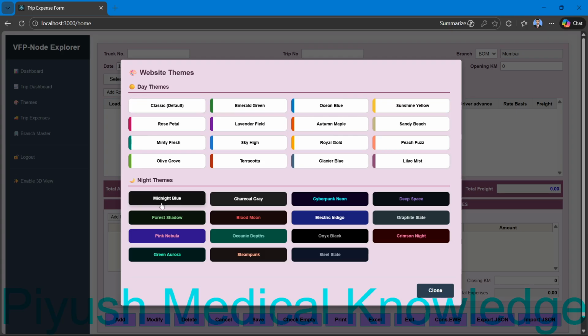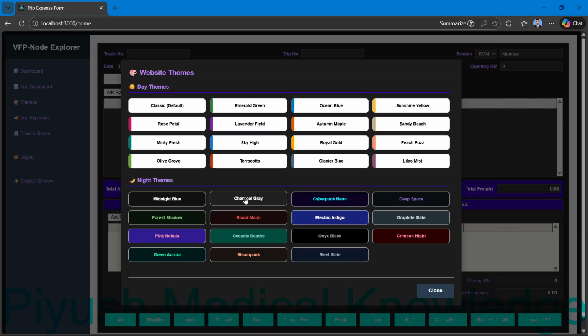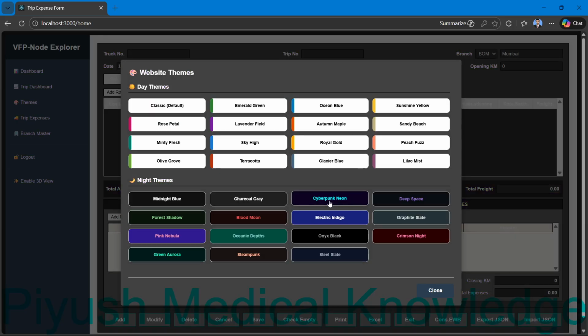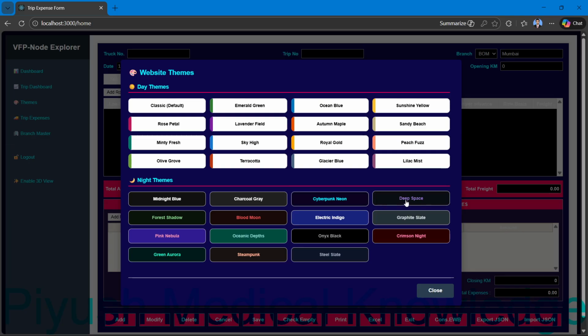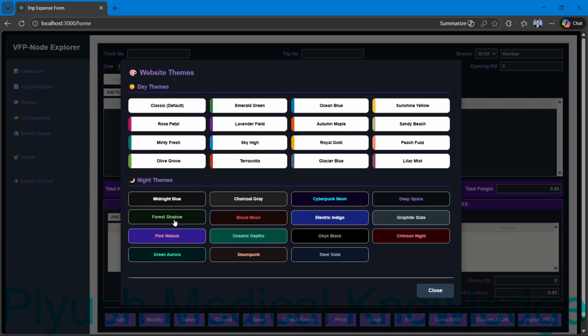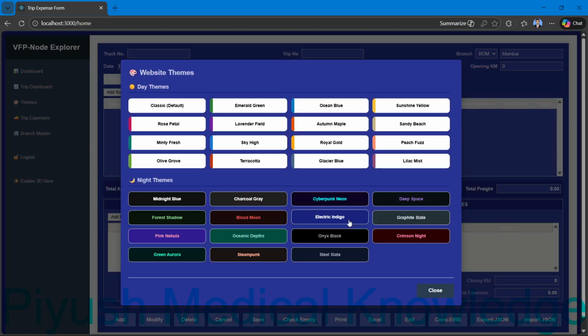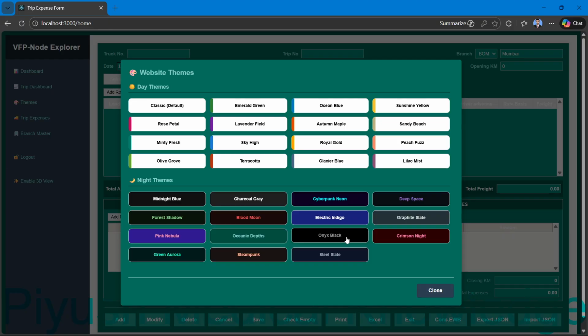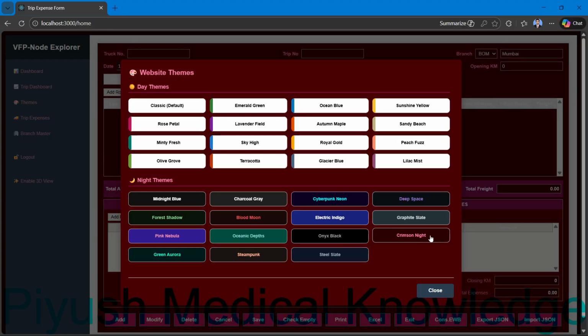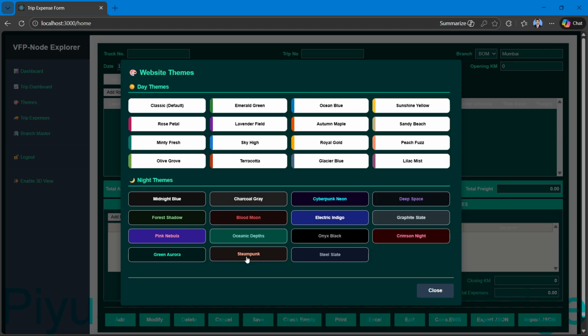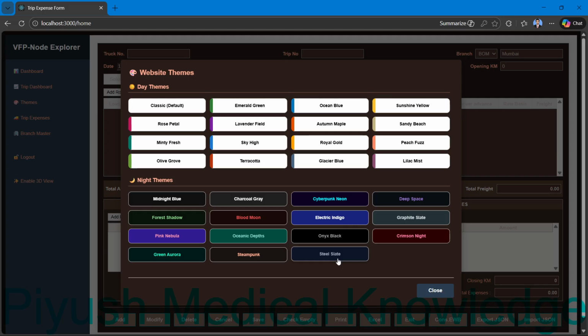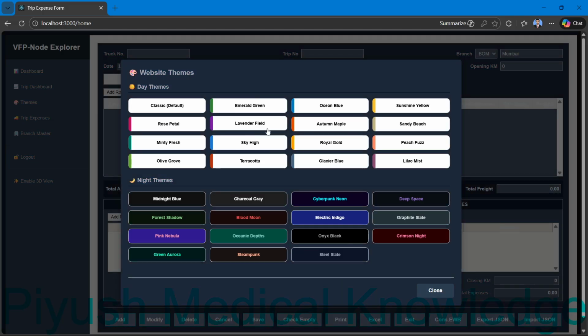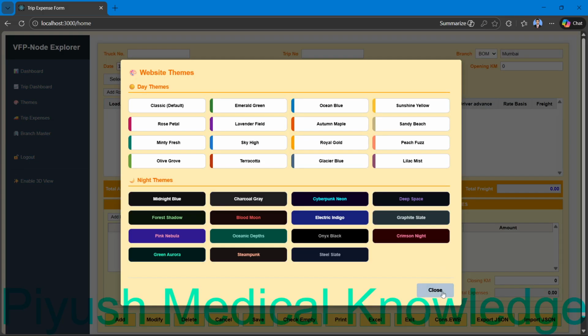These are day themes. If you want night themes, there is midnight blue, charcoal grow, cyberpunk neon, deep space, forest shadow, blood moon, electric indigo, graphite slate, pink nebula, oceanic depths, onyx black, crimson night, green aurora, steam park, and steel select. For now, I am just going with Royal Gold, which I like.